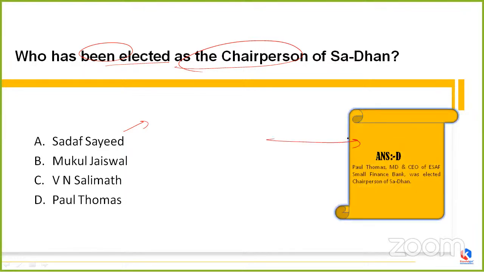The option D, that is Paul Thomas. Paul Thomas, who is already the MD and CEO of the ESAF Small Finance Bank, has been elected as the chairperson of Sadhan as well. And Sadhan is an association of microfinance and also impacts the finance institutions.